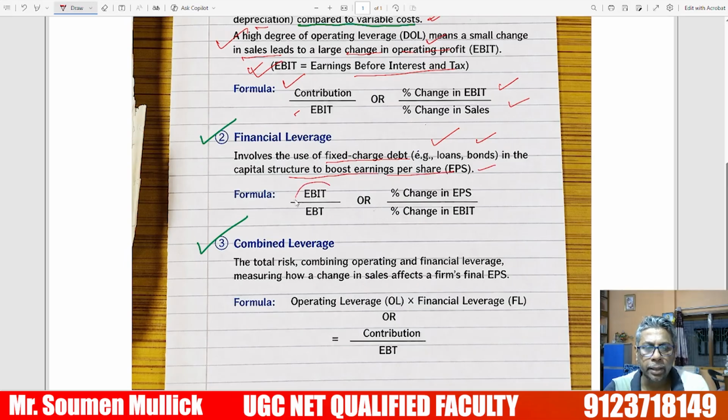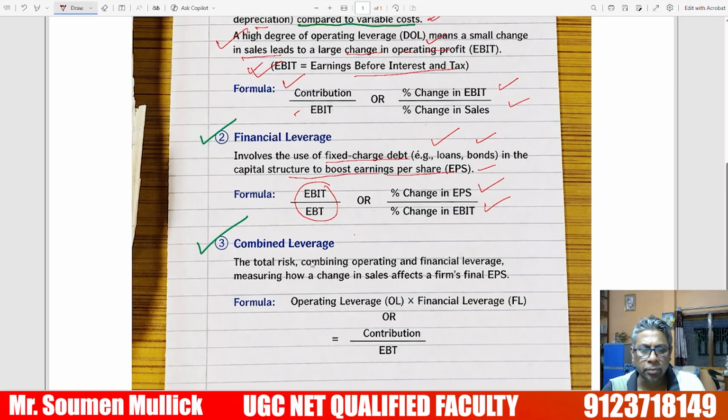This is the formula: EBIT by EBT, earnings before tax. It's an important area: the percentage change in EPS by the percentage change in EBIT. So EBIT, earnings before interest and tax, by EBT, earnings before tax, or the change in EPS by the change in EBIT.